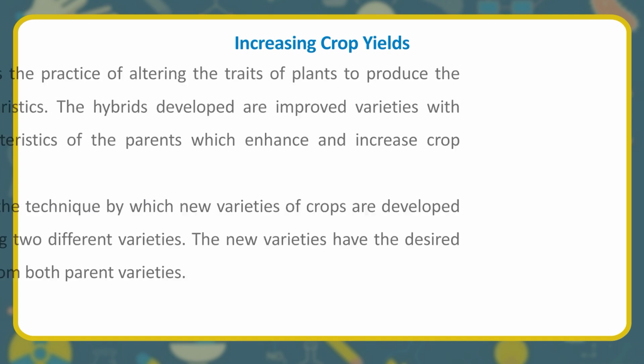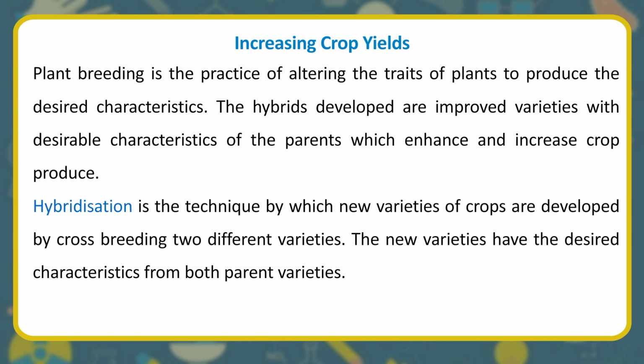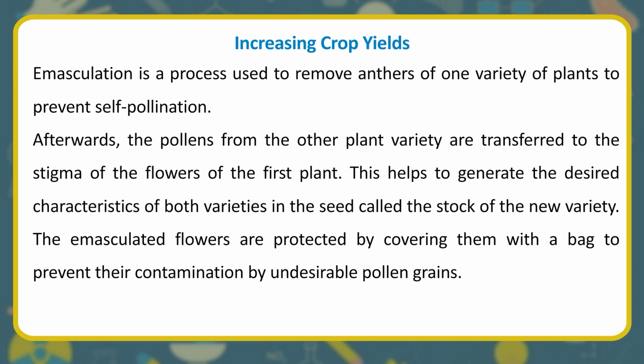Increasing crop yields. Plant breeding is the practice of altering the traits of plants to produce the desired characteristics. The hybrids developed are improved varieties with desirable characteristics of the parents which enhance and increase crop produce. Hybridization is the technique by which new varieties of crops are developed by crossbreeding two different varieties. The new varieties have the desired characteristics from both parent varieties.